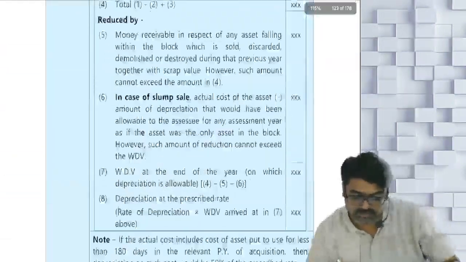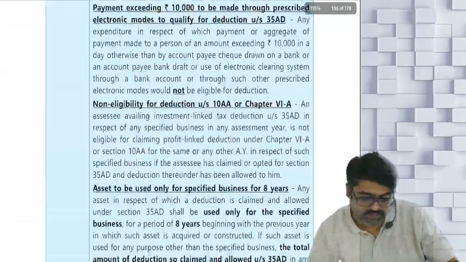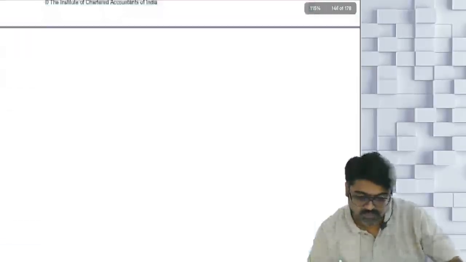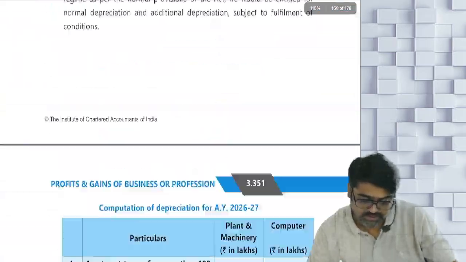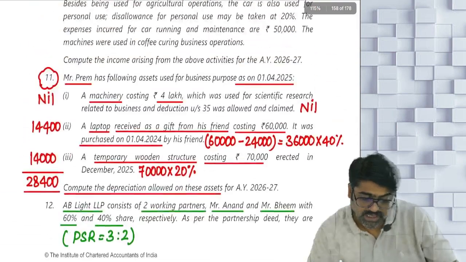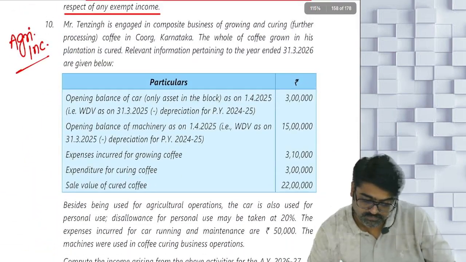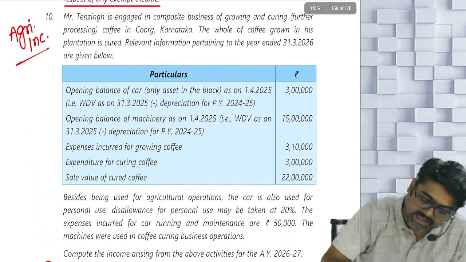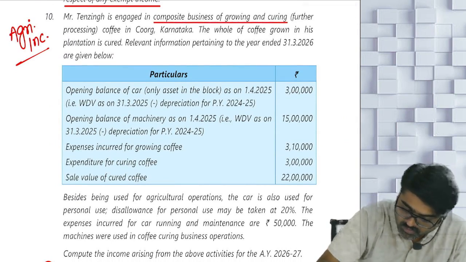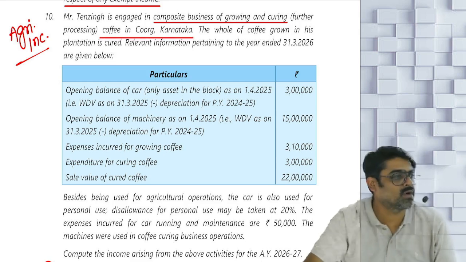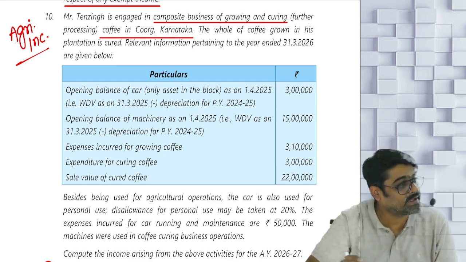Next question. One more question is remaining. Come on, let's do that question. One more question, question number 10 if I am not wrong. Test your knowledge. I'll read that question and ask you. Mr. Tenzing is engaged in the composite business of growing and curing coffee in Coorg, Karnataka. Coorg, Karnataka means in India.